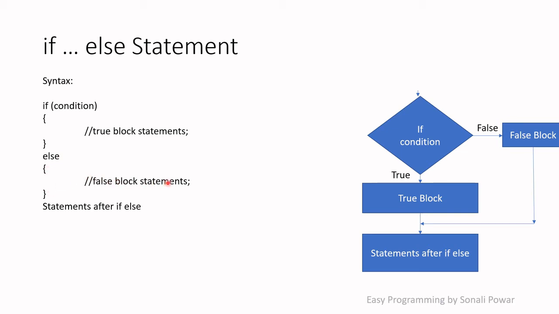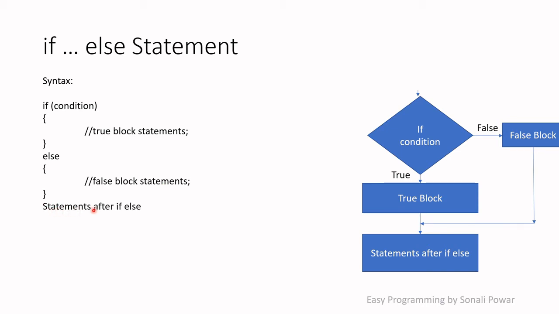write down the false block statements. So when the condition is true, it will execute the true block statements, and after executing, it will jump to the statements which are written after the if else. And if the condition is false, then it will execute the false block statements, and it will jump to the statements which are written after the if else statement.